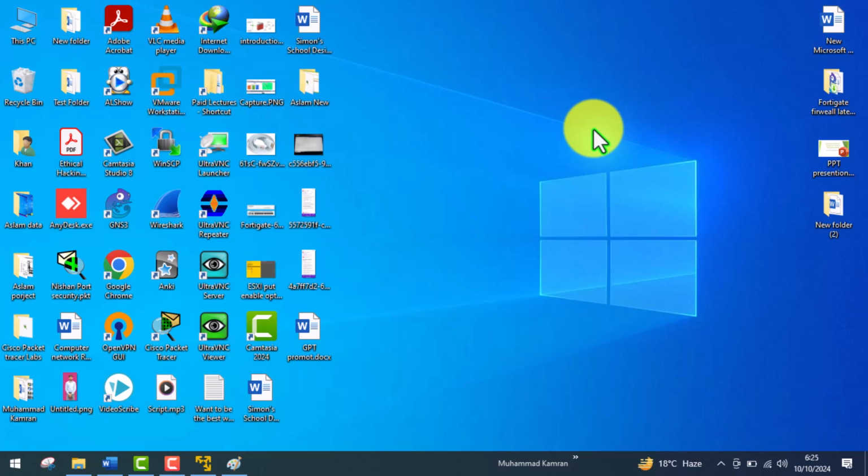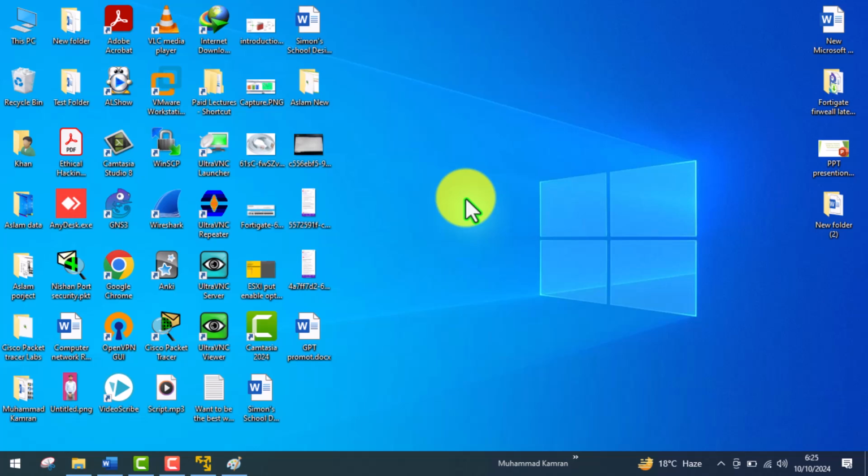Hosted machine means I have installed Windows 10 on my computer, and then I have installed VMware Workstation. If I were to give you an example of type 1 bare metal hypervisor, I would have to delete Windows 10 from this computer and install the hypervisor directly. So this is type 1.